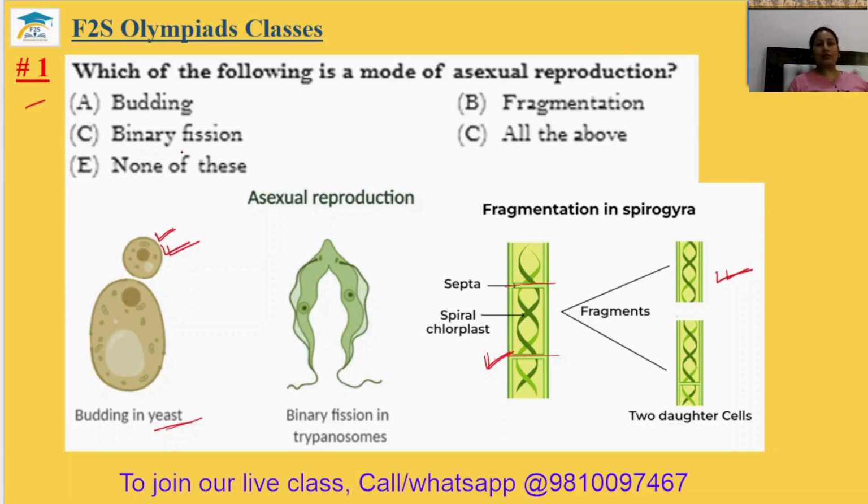Third one is binary fission. Binary fission means where the nucleus is divided into two equal parts, and after some time they just become two organisms. So this is also asexual reproduction. So here the answer will be all of the above. It is D actually. The answer will be 1D. In the book, the number is mentioned wrong. That should be D. Okay.